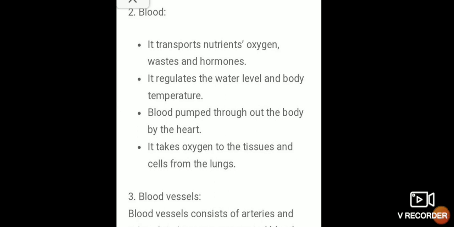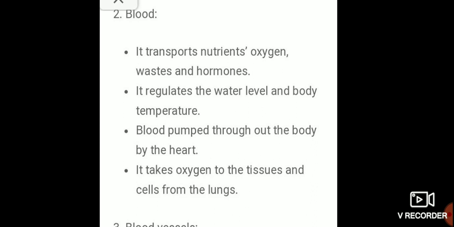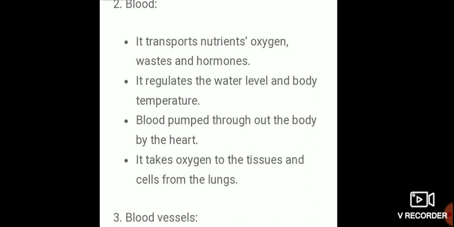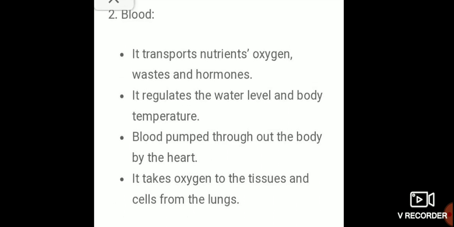Now write blood. Answer in detail. This is a big question, big answer. I am giving point to point. Blood transports nutrients, oxygen, waste and hormones. Next line, put this side heading, blood. Already I have mentioned heart. Now blood. It regulates the water level and body temperature.